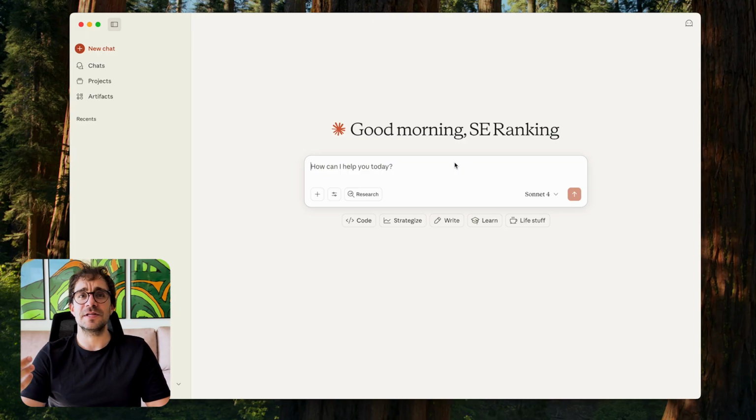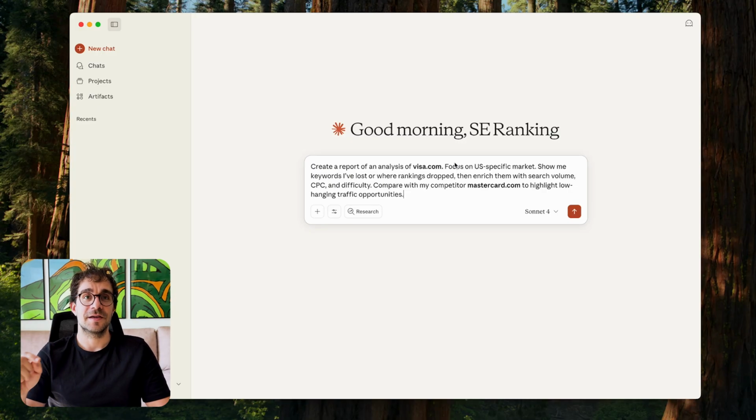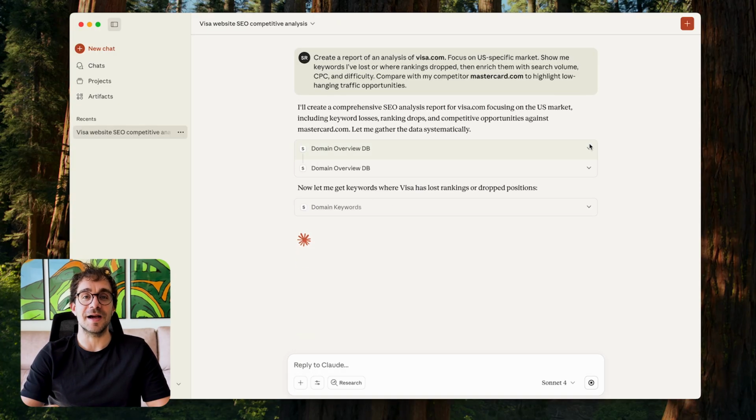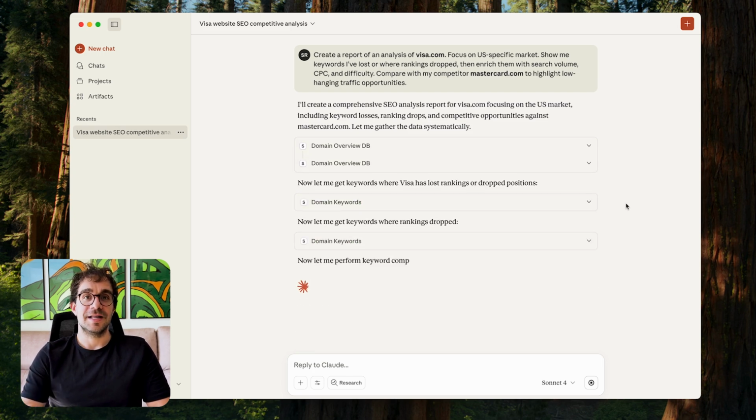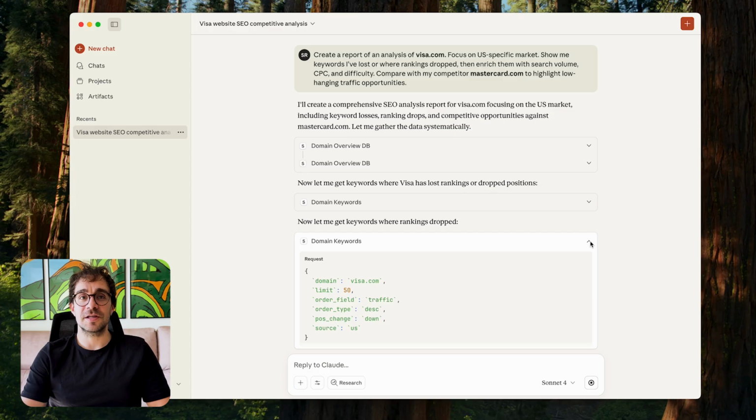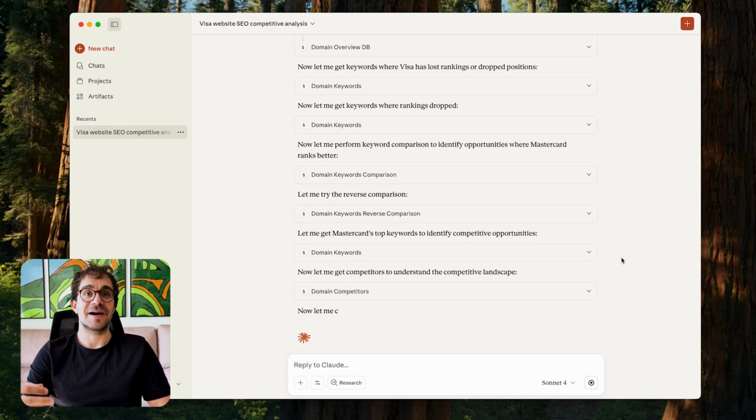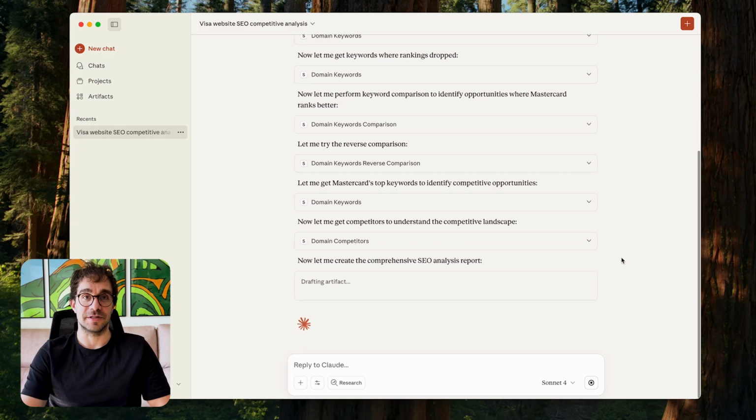Say I want to see how Visa is doing against Mastercard in the US market. Here is the exact prompt I would use. As you hit enter, the MCP calls the SERanking API and in seconds compares your site with the top competitor, letting you spot lost keywords, uncover competitor gaps, and instantly find low-hanging traffic opportunities.